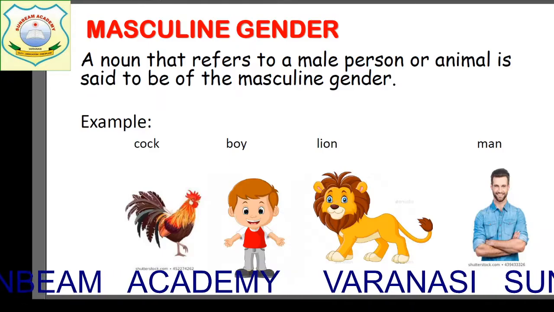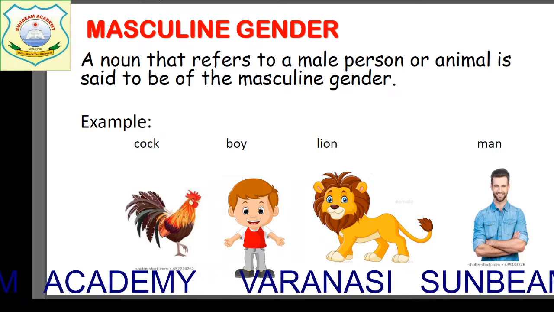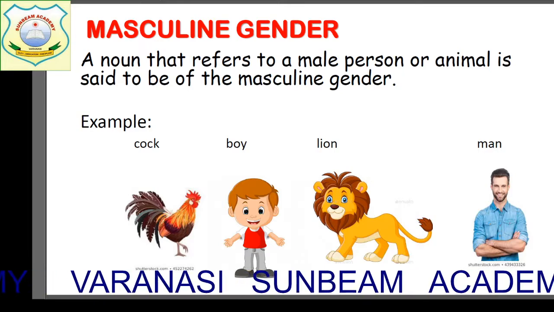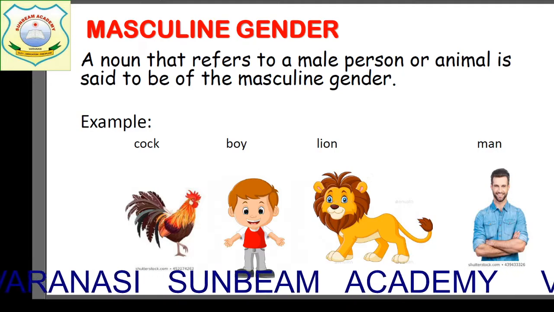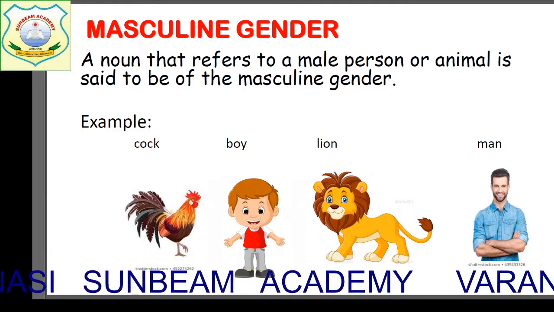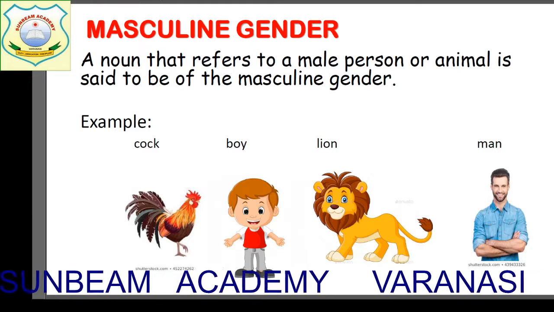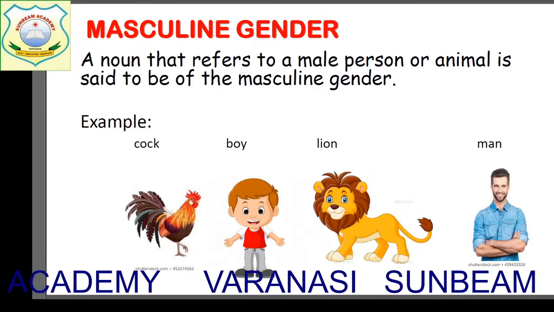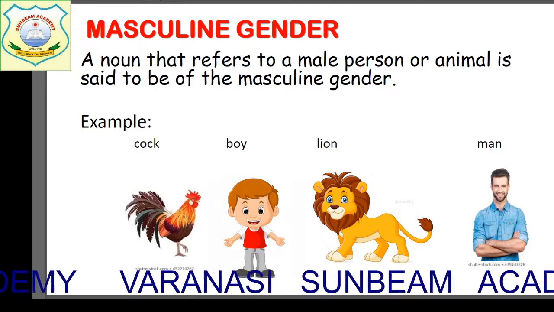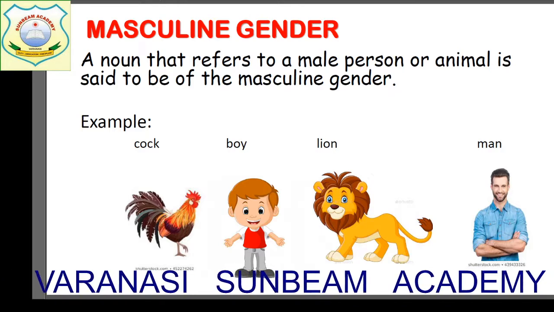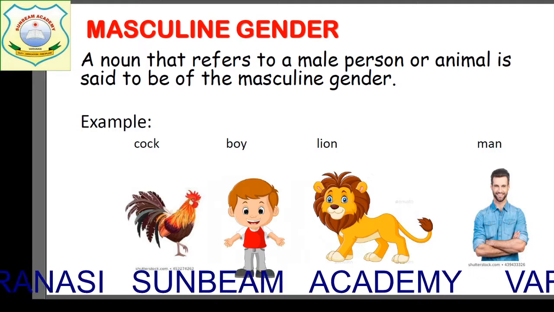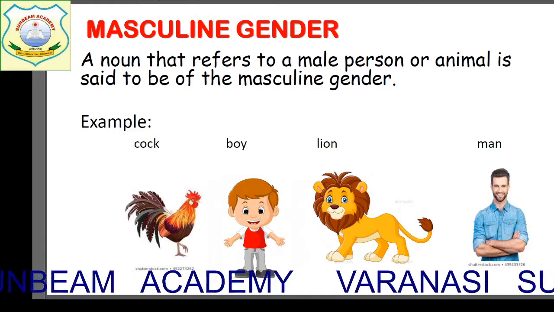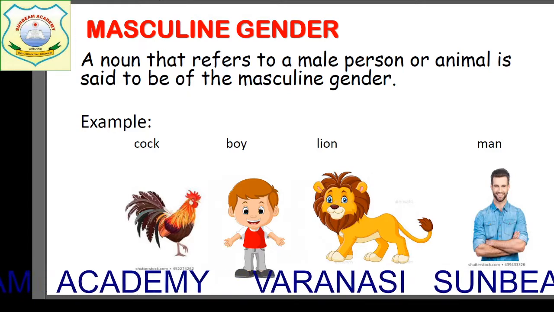See the first one. What is the first one, children? That is masculine gender. What is the pronunciation, children? Masculine gender. See the pronunciation, children. If you pronounce the words correctly, you will always write them correctly. Masculine gender. What is masculine gender? A noun that refers to a male person or animal is said to be of the masculine gender. All the male persons, all the male animals come in this category.